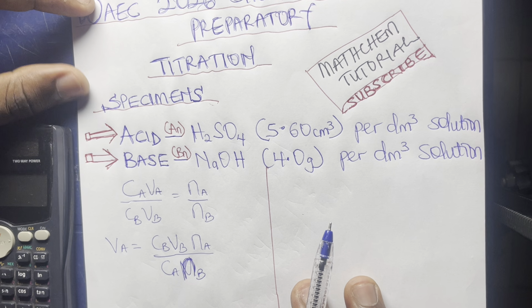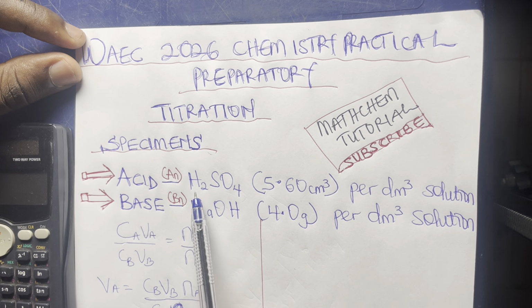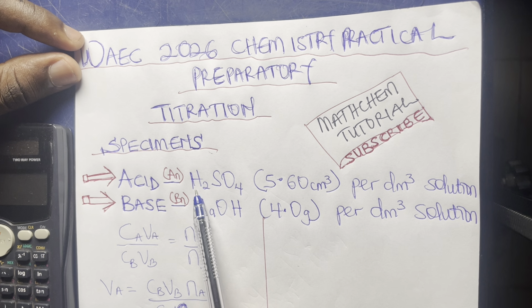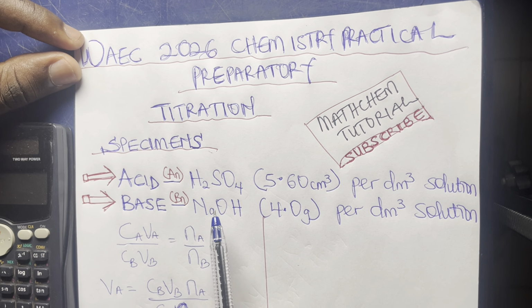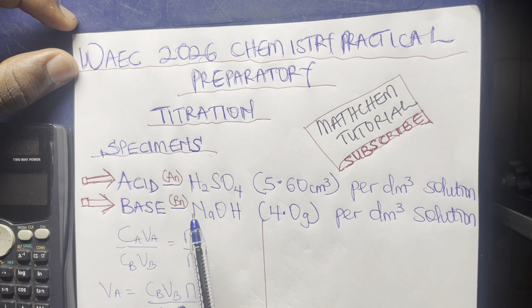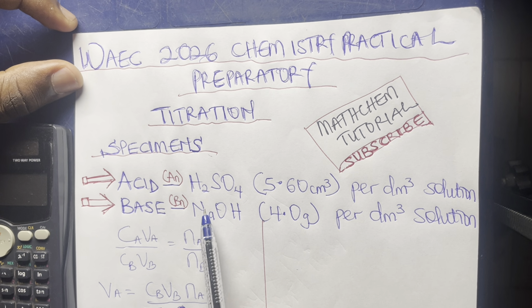Now from here, let's write the equation of the reaction. We have the H₂SO₄ here, which is sulfuric acid, and it is a strong acid. And we have the NaOH here, which is a base known as caustic soda, and it is also a strong base. So this 2026 WAEC chemistry practical is a titration between a strong acid and a strong base.